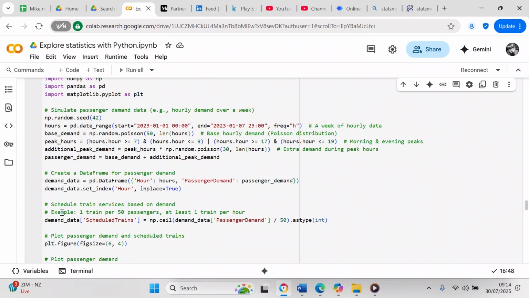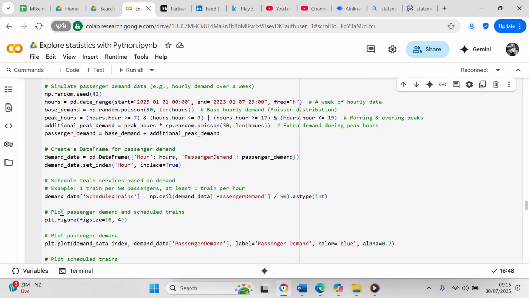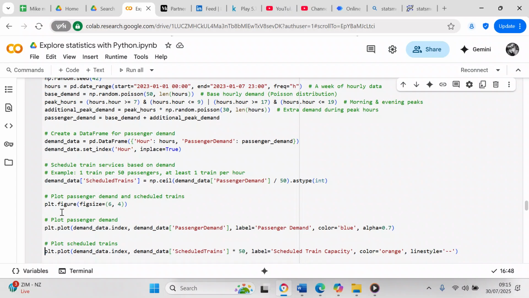We're going to plot the passenger demand and scheduled trains. plt.figure, brackets, figsize equals 6, 4. We plot the passenger demand: plt.plot, brackets, demand_data.index, comma, demand_data['passenger_demand'], comma, label equals 'Passenger Demand', comma, color equals blue, comma, alpha equals 0.7.